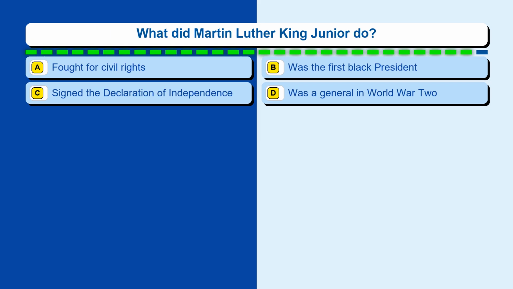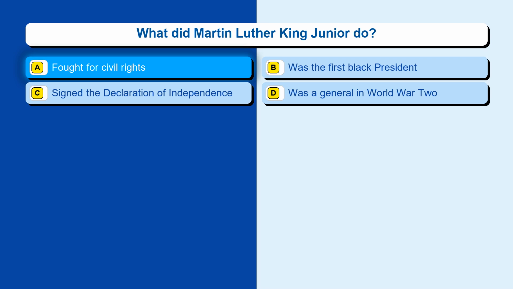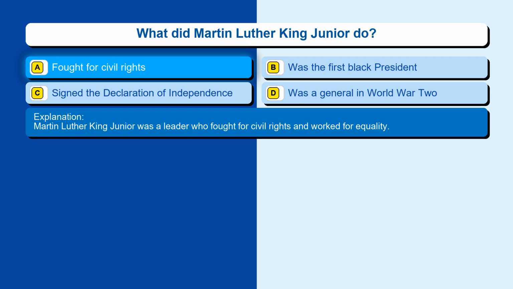Question 14. What did Martin Luther King Jr. do? Option A, fought for civil rights. Option B, was the first black president. Option C, signed the Declaration of Independence. Option D, was a general in World War II. The correct answer is option A, fought for civil rights. Martin Luther King Jr. was a leader who fought for civil rights and worked for equality.